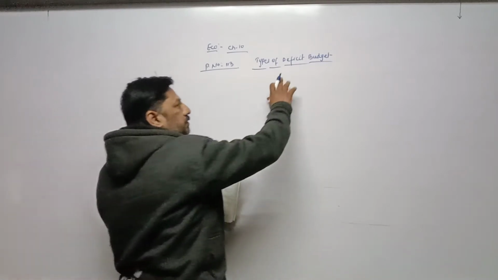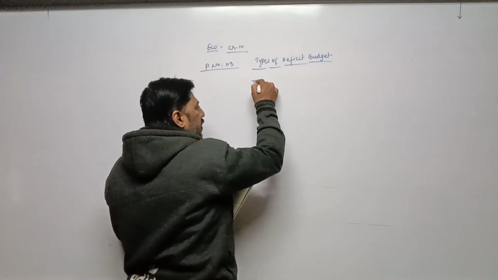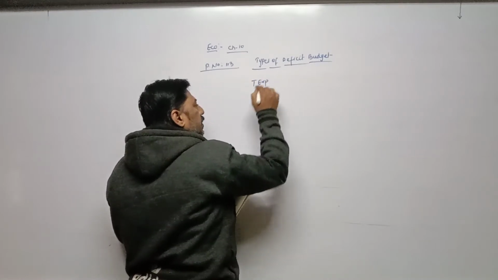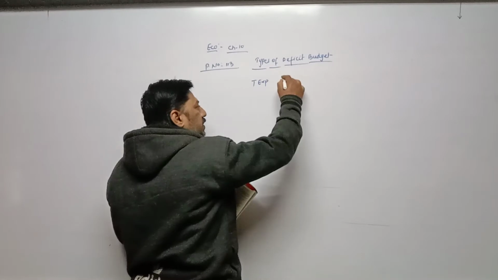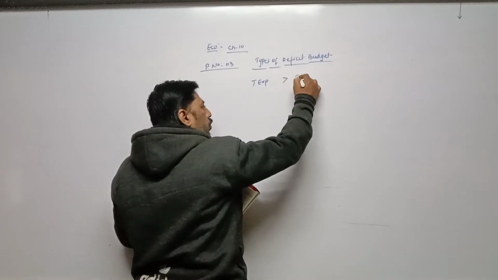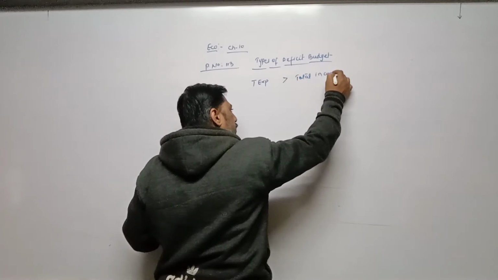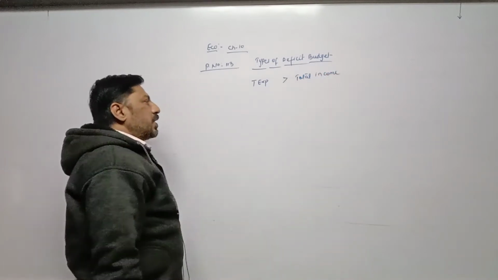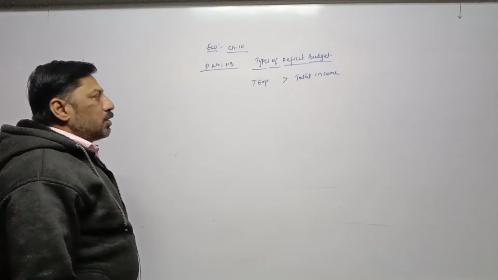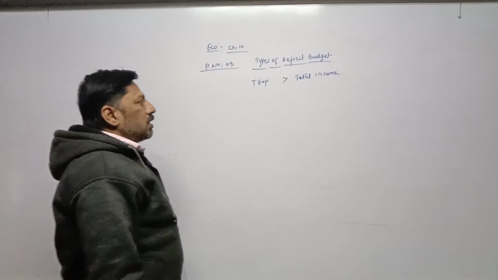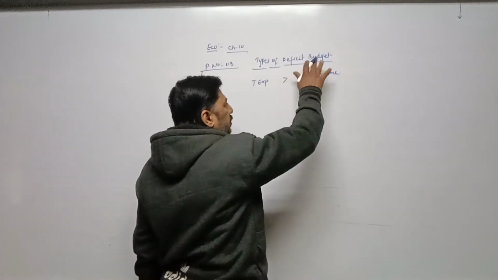So deficit budget means when total expenditure is more than total income. Whenever total expenditure is more than total income, such a budget is called deficit budget.